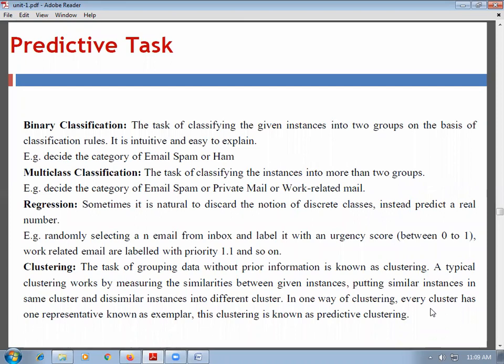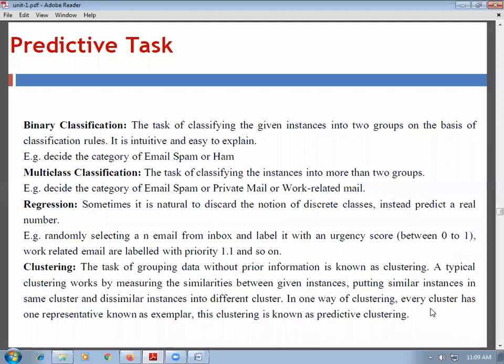So binary classification means the classification of the given instances into two groups on the basis of their classification rules. Okay. Specifically, there are two groups, as this is binary classification. Either 0 or 1. That means two groups are there. Whether the output is correct or not. If it is correct, it is 1. If it is not correct, it is 0. So only two classes are there.